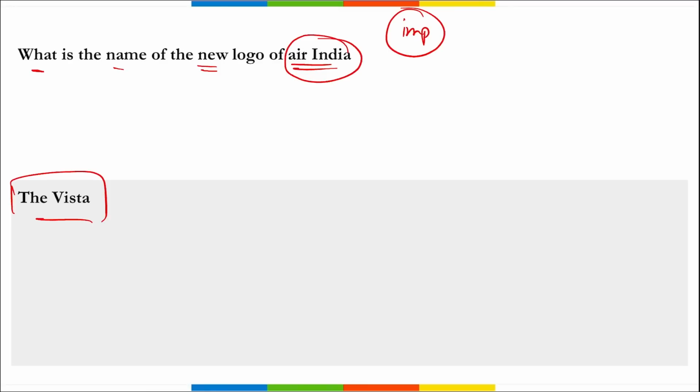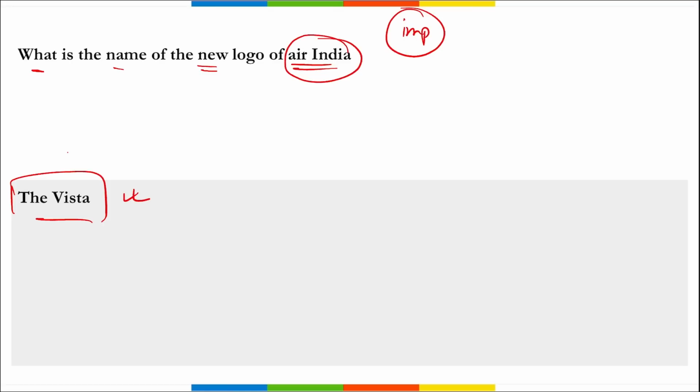The new logo is called the Vista, and it was inspired by the peak of a gold window frame that signifies the limitless possibilities, progressiveness, and Air India's bold, confident outlook for the future. I repeat, this new logo Vista is inspired by the peak of the gold window frame that signifies the limitless possibilities, progressiveness, and Air India's bold, confident outlook for the future.